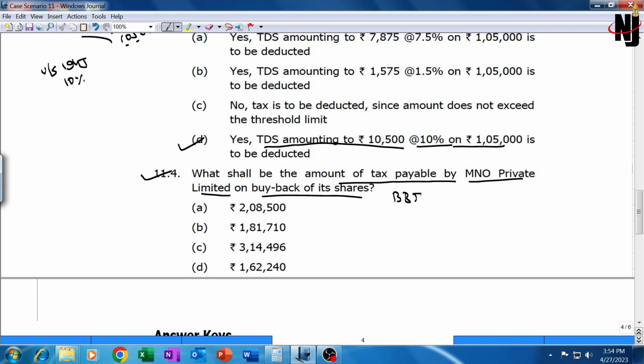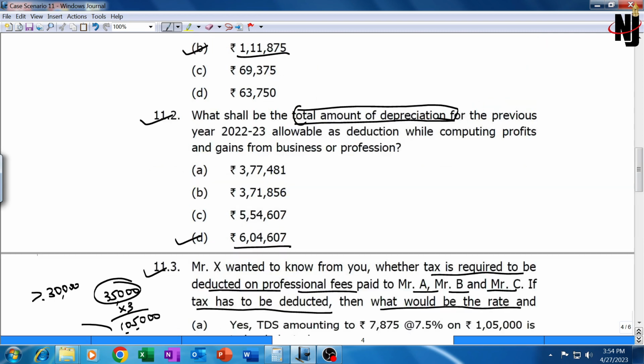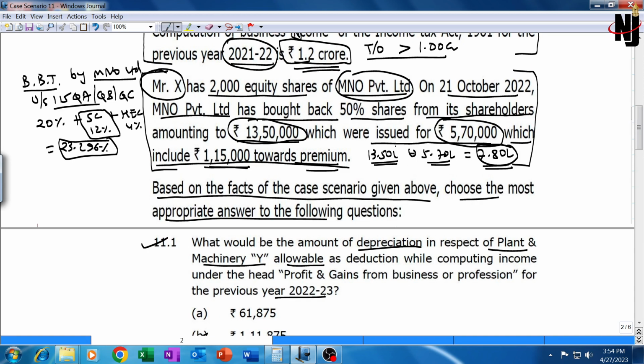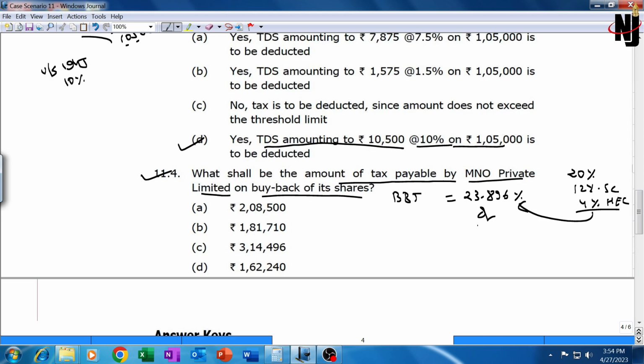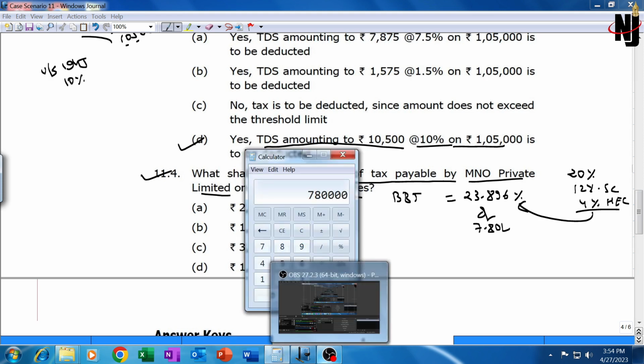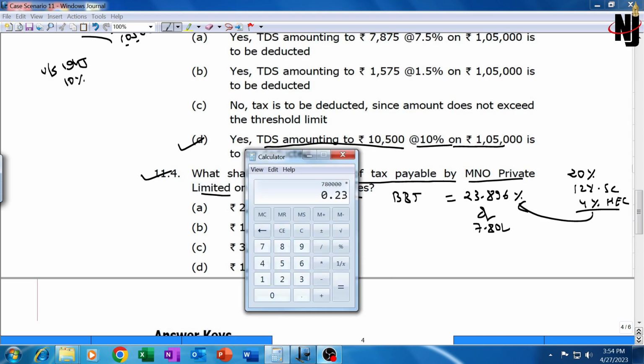Buyback tax under sections 115QA, QB, QC is at the rate of 23.296%, which is 20% plus compulsory surcharge 12% plus compulsory health and education cess 4%. The effective rate is 23.296%. If you recollect, 13,50,000 was the amount paid by the company for buying back its shares, minus the amount received by the company, 7.8 lakhs. It will be on 23.296% of 7.8 lakhs. Let's calculate it out. 7,80,000 into 0.23296.